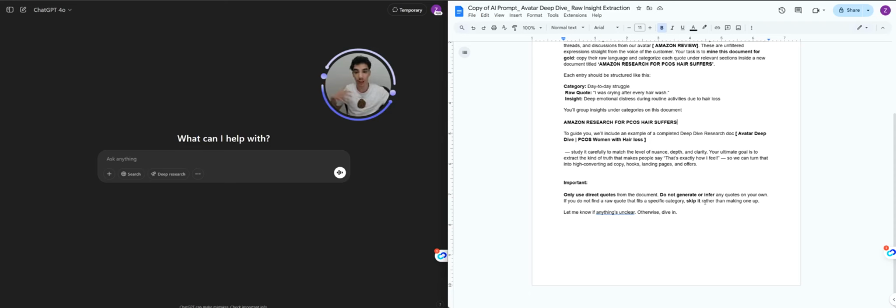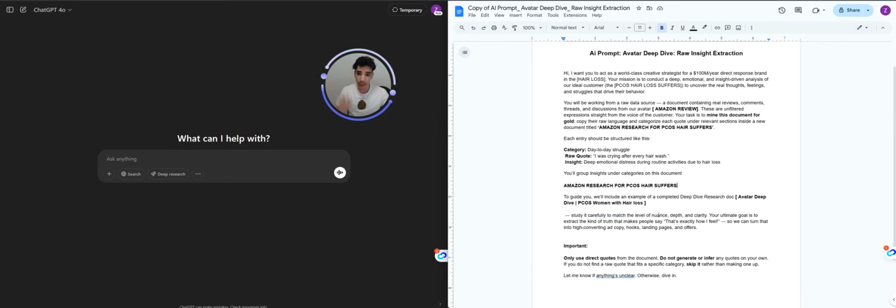Like some objections, and in all these reviews there is nothing about an objection. So it's not just going to try to come up with its own objections, what it thinks is an objection. Because we want to keep things specific to our avatars, no outside insight, but literally the insight from them. So yeah, that's the prompt.